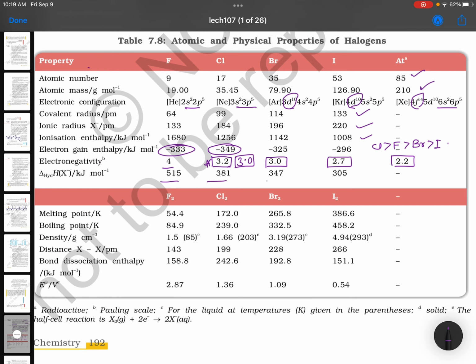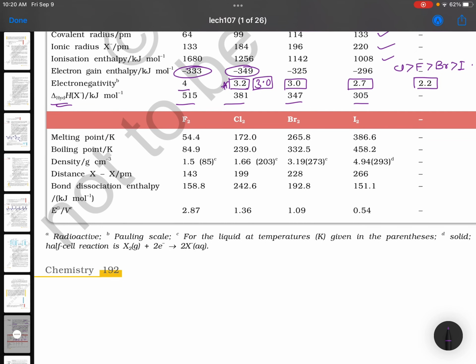And it clearly says that delta H hydration also decreases. Fluorine hydration is more. Melting point, if you see, fluorine is a gas, chlorine is a gas, so their melting points are less. Down the group increases. Regular point, boiling point increasing, regular point, density increasing, regular point. So no problem here. Bond length increases, regular point. Bond dissociation is interesting. 158 should be more actually, but it is coming here. So chlorine, bromine, fluorine, and iodine.